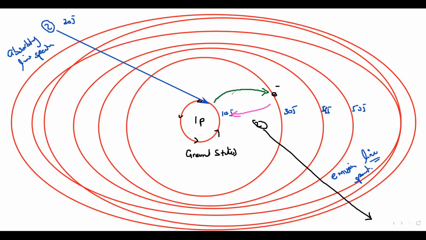So if the energy of the photon is less than the difference in the energy of the two shells, for example, for the electron to jump it needs 20 joules, but if there is a photon which does not have 20 joules, say this photon is 15 joules, will the electron jump? Will it travel to the higher shell?